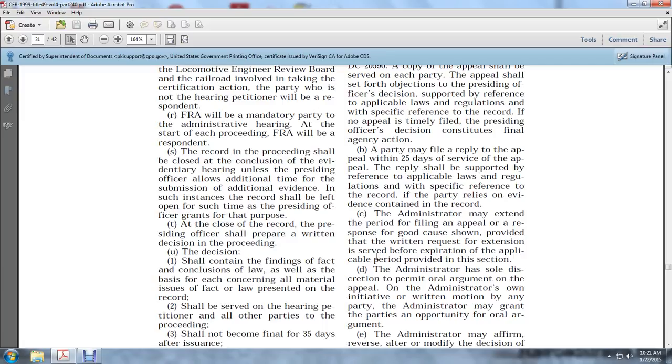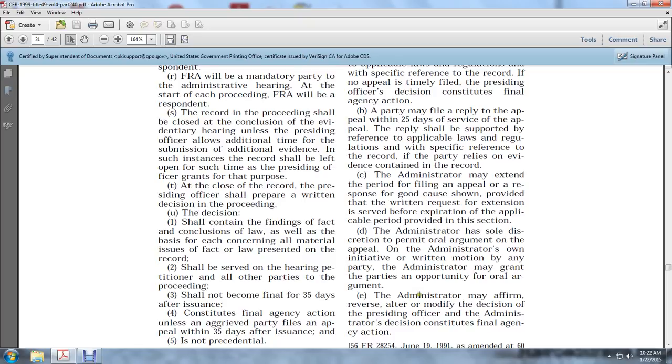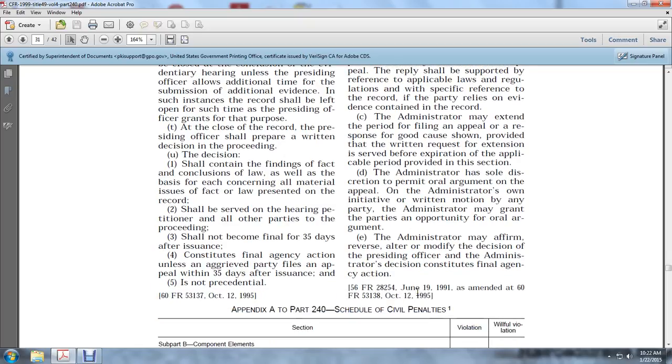C. The administrator may extend the period of filing of an appeal or response for good cause shown, provided that the written request for extension is served by the expiration of the applicable period provided in this section. The administrator, in sole discretion, may permit oral argument on appeal on the administrator's own initiative or by written motion by any party. The administrator may affirm, reverse, alter, or modify the decisions of the presiding officer. The administrator's decision constitutes final agency action.